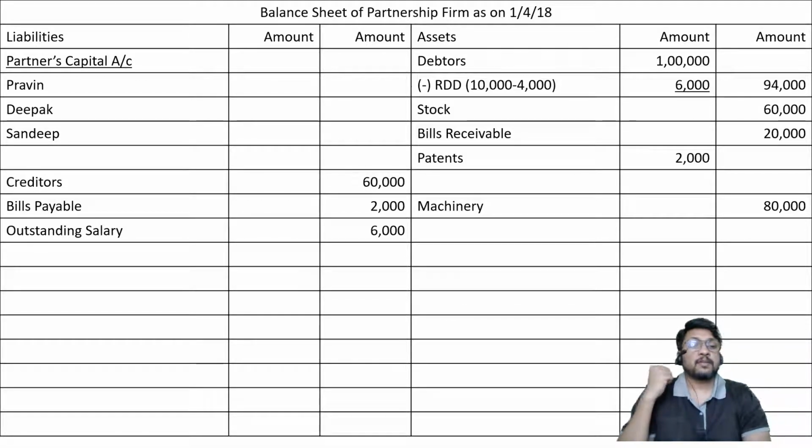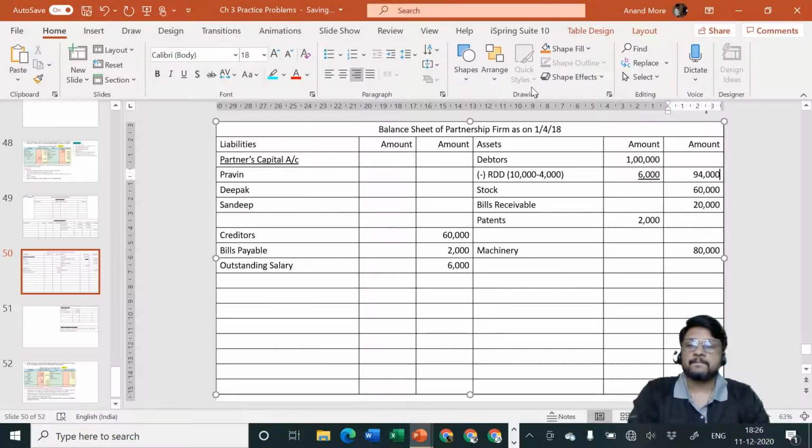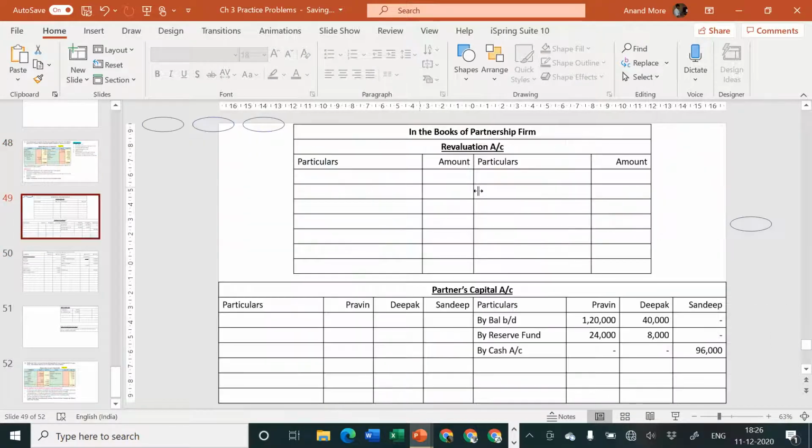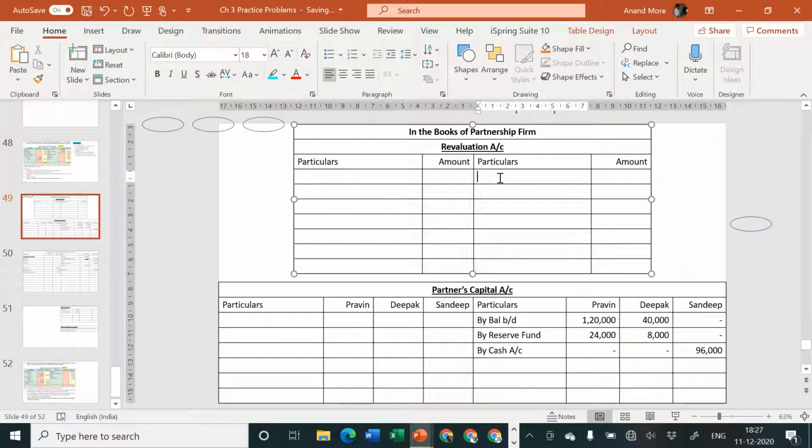Journal entries are neither of the old opening balance nor of the closing balance. Journal entries are always for transaction, and transaction is of rupees 4,000. So in revaluation account we are going to pass the entry for rupees 4,000. Clear to all of you? They have anyway told us that RDD is to be reduced by rupees 4,000. So transaction of rupees 4,000, RDD reduced, that is our benefit. So RDD will be considered as revaluation account credit.